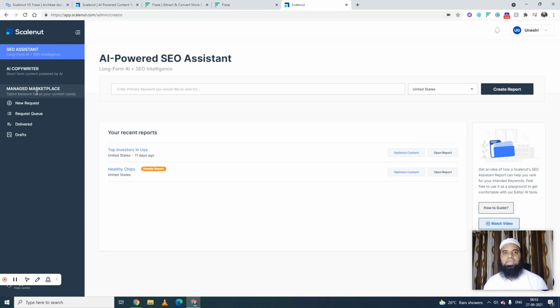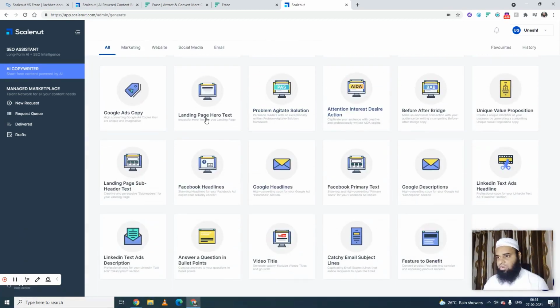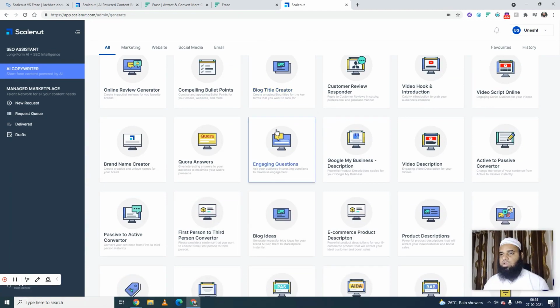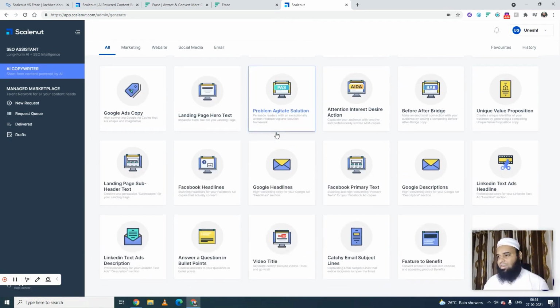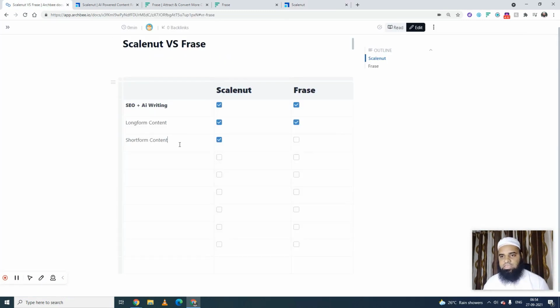We'll not go inside there because that's not our topic now. So one of them is this long form content, and the AI Copywriter, which has multiple short form contents like these, right? Online review generator, bullet points, blog title creator, and on and on. So in this part, at least for short form content, Scalenut wins and Phrase is behind, right?